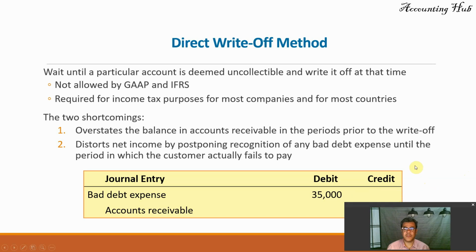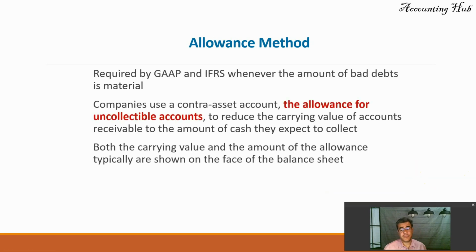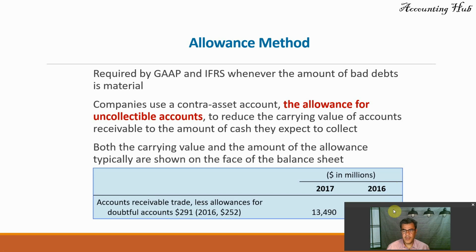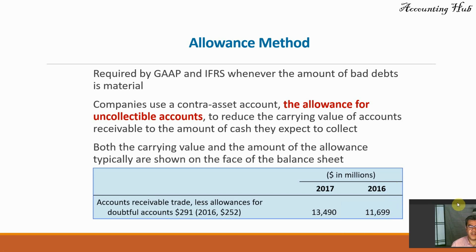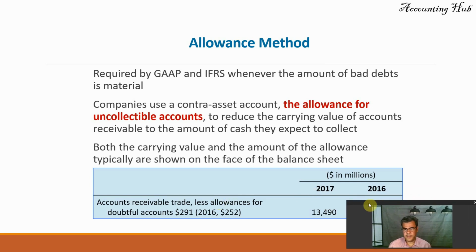However, we have a second method called the allowance method. This is the method required by US GAAP and IFRS. Companies use a contra asset account, the allowance for uncollectible accounts, to reduce the carrying value of accounts receivable to the amount of cash they expect to collect. Both the carrying value and the amount of allowance typically are shown on the face of the balance sheet. So here is how we present it: accounts receivable trade less allowance for doubtful accounts. So here is the net value of the accounts receivable. Okay?